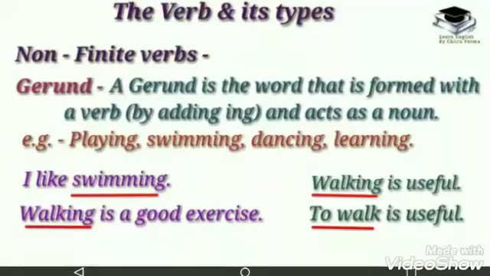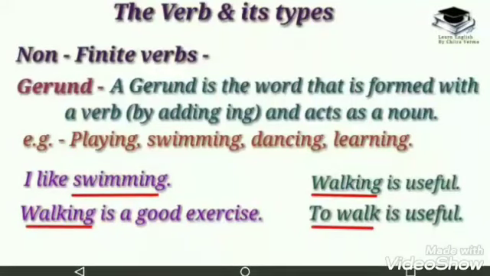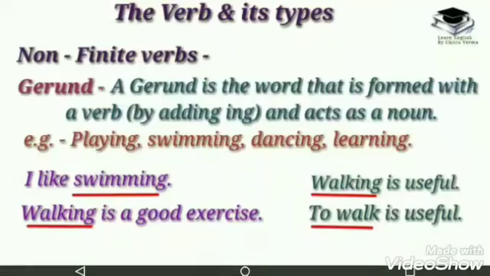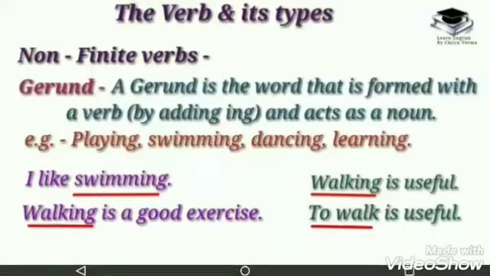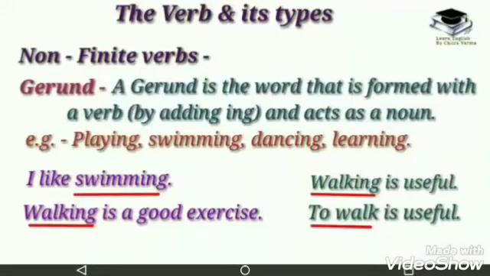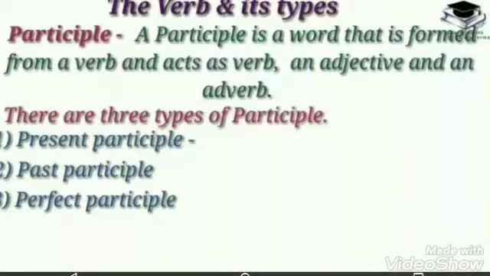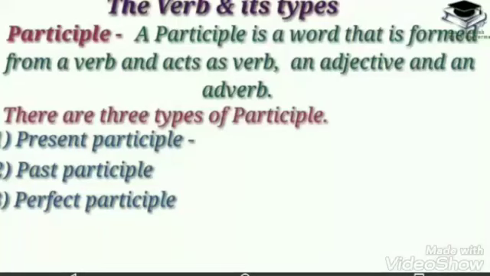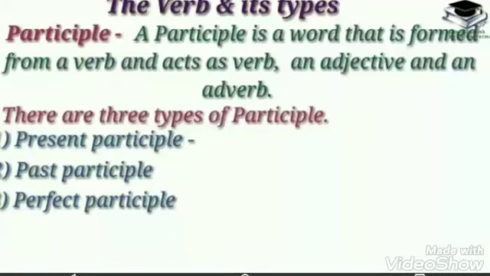In a sentence, how they are used: I like to swim. Here the infinitive is underlined, that is to swim. The second example, to walk is useful. Here also the infinitive is underlined, that is to walk. So in both of the sentences the infinitives are to swim and to walk. It shows that the infinitive can be used in a sentence at the end or in the beginning or even in the middle of the sentence also.